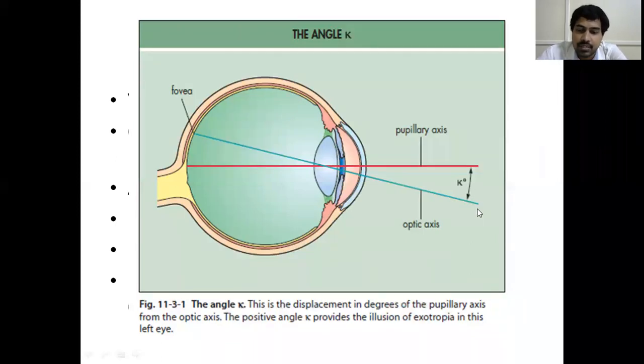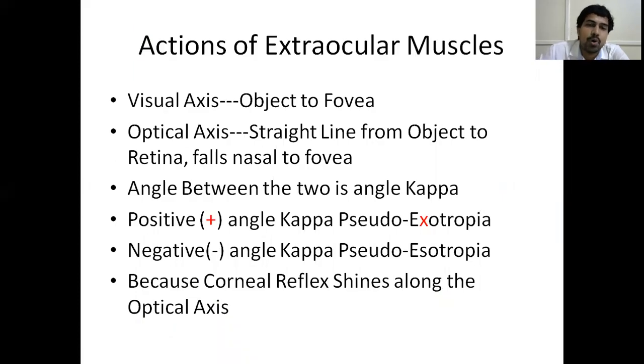Up to there, you remember, it is important for you. In your textbook, it gives that positive angle kappa is seen in pseudoexotropia. It is a little difficult to understand. Only in clinical postings, I think, we can discuss it when we sit face to face; online it is a little difficult. So positive angle kappa is seen in pseudoexotropia. Just remember that in exotropia there is an X. If you tilt that X, you will get a plus. So the angle is positive in pseudoexotropia. The opposite, negative angle kappa, is seen in pseudoesotropia. This one, usually for PG entrance exams, they might ask you. Positive angle kappa is seen in pseudoexotropia, and pseudoesotropia they'll ask in your exam.